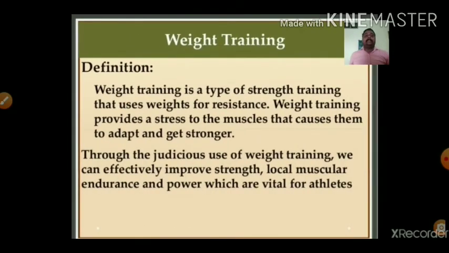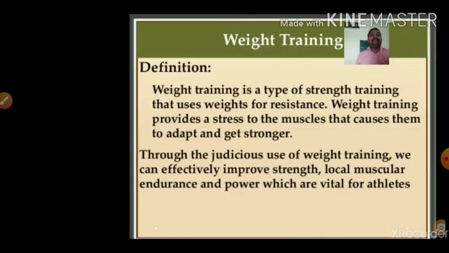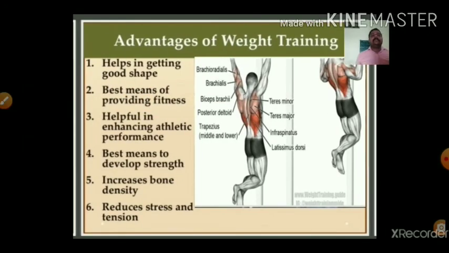Next, we saw weight training. What is weight training? Definition of weight training: weight training is a type of strength training that uses weight for resistance. Weight training provides a stress to the muscles that causes them to adapt and get stronger. Through the judicious use of weight training, we can effectively improve strength, local muscular endurance and power, which are vital for an athlete.